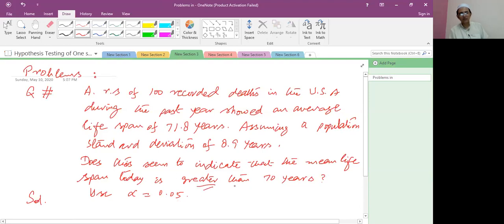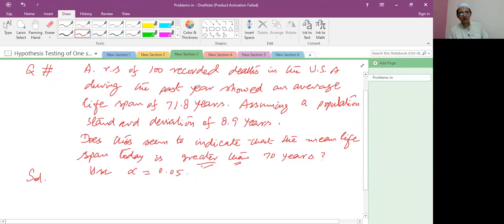It means greater than. Student, here the alternate hypothesis is greater than, it means right tail test. If this wording is used in this question, it means right hand tail test. If it were used as less than 70 years, it would mean left hand tail test. It means one tail test. So first we make the data, student.